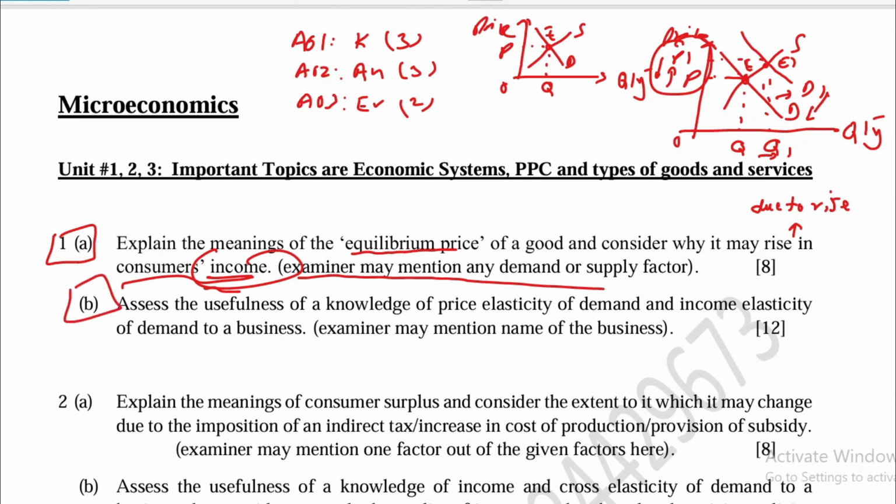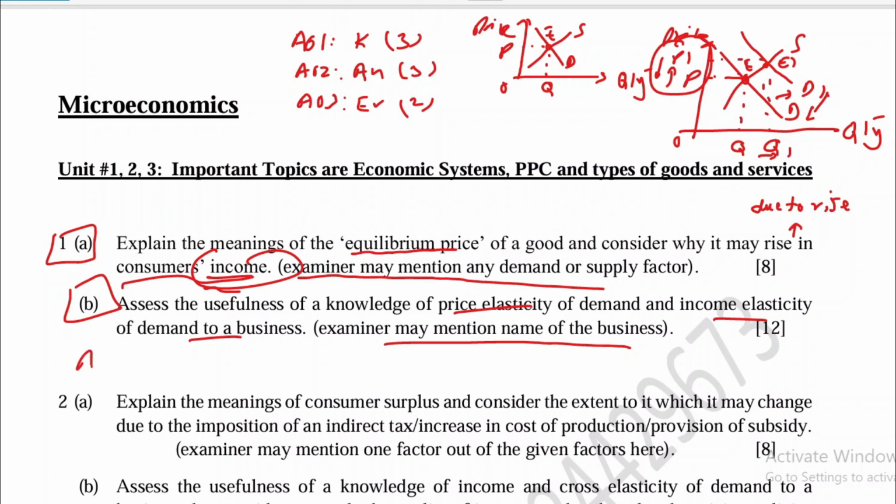Moving to part B of this question: assess the usefulness of knowledge of price elasticity of demand and income elasticity of demand to a business. The examiner may mention any business name, for example a transport company, a computer seller, car sellers, or the examiner can mention any kind of product or service as well. So how to answer this question?